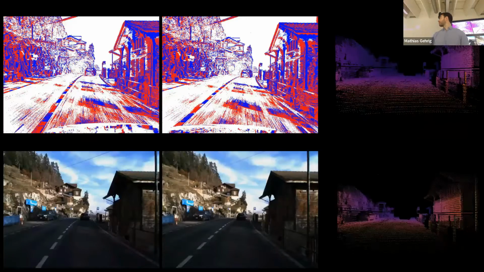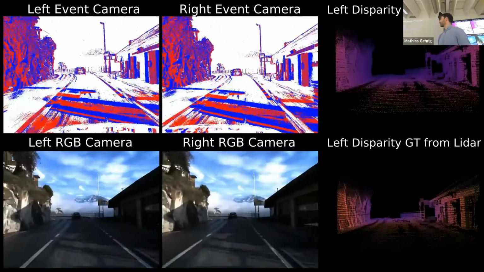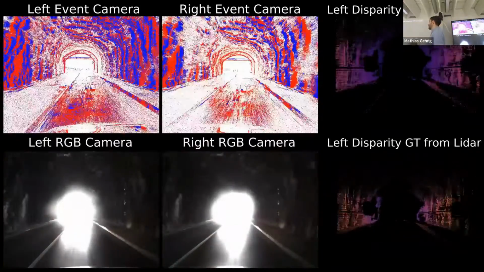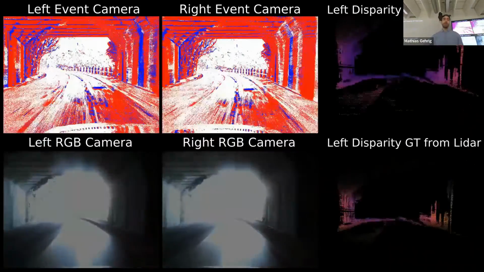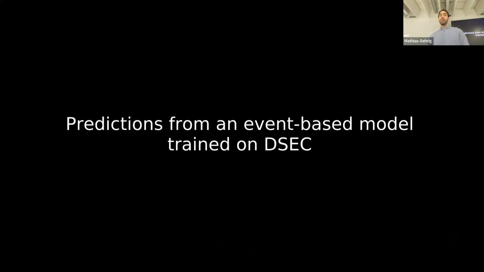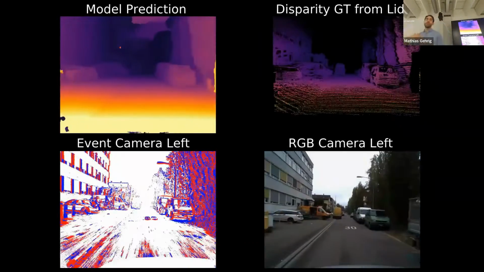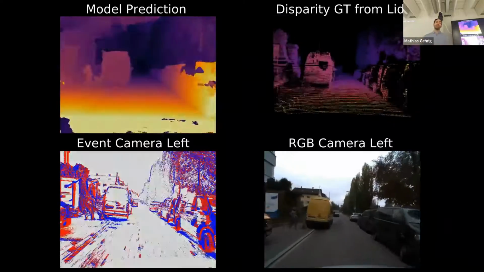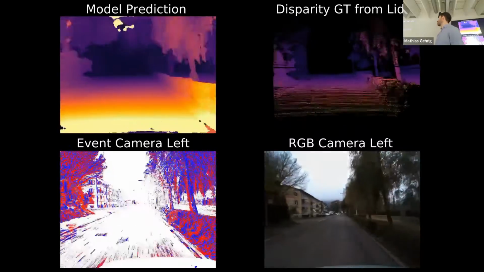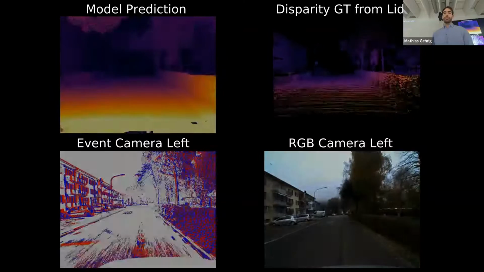Now let's have a brief look on how this data set looks like. So on the top left, you can see the stereo event cameras, and on the bottom left, the stereo global shutter cameras. On the right, you can see the LiDAR, and here's a typical HDR scene where you can explore how we can combine these two modalities in challenging scenarios. What we also did is to train a neural network for stereo matching on events to see if you do a supervised training on this data set that we get a reasonable result. And I would argue that on top left, you can see the results. It looks something that we would expect from a stereo matching system, so confirming our hypothesis.